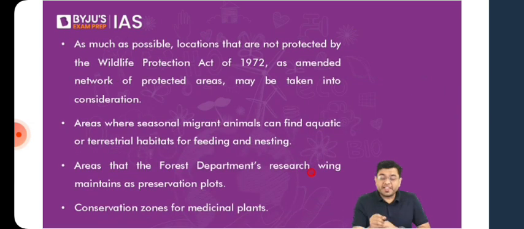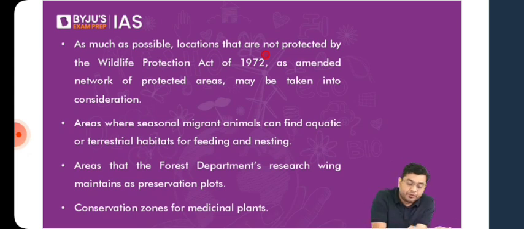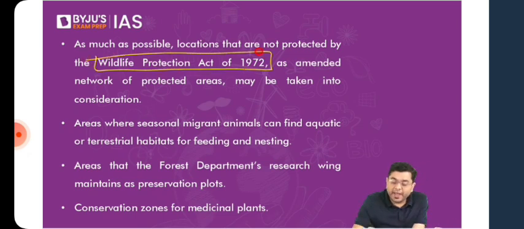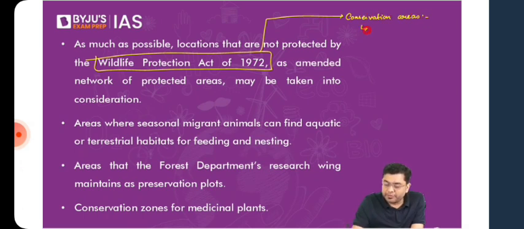Then, as much as possible, locations which are not earlier protected or provided protection under the Wildlife Act. Under these provisions, you end up creating conservation measures and conservation areas. So for example, you will come across national parks, wildlife sanctuaries, then marine protected areas. They will come under the ambit.